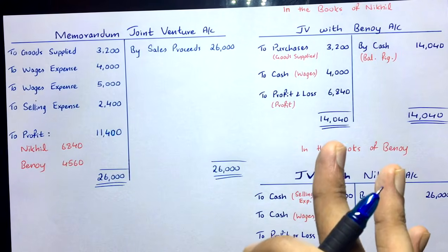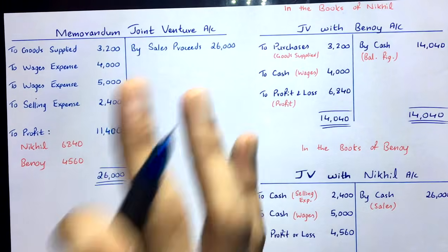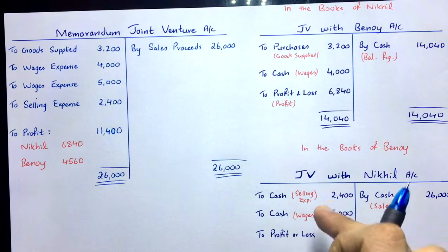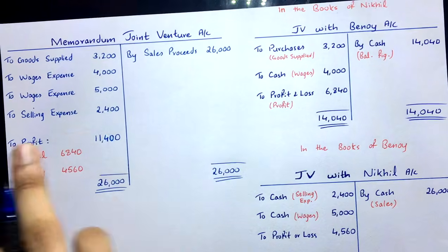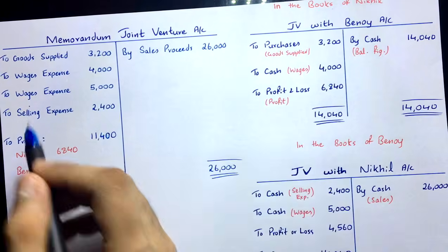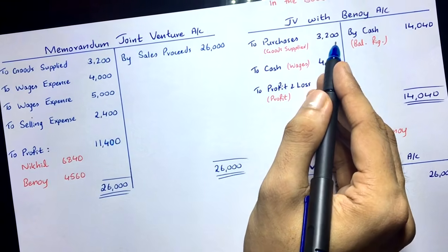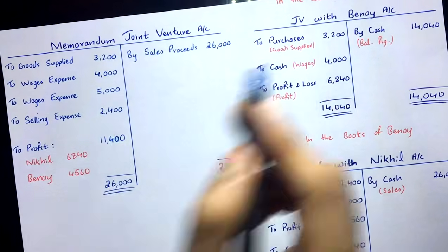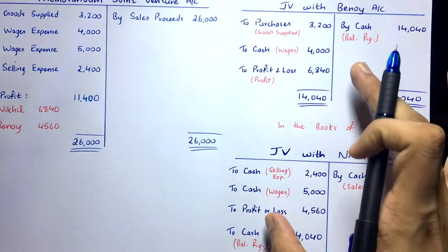But that's the thing I was telling you. The memorandum joint venture account doesn't follow debit or credit. It's just a dummy account. That's why it's just a carbon copy of these two accounts. Whatever is on the debit side, you will find on the debit side over here. See here, 4,000, 4,000, 3,200, 3,200. Goods supplied, wages. This account doesn't follow double entry. It's just a carbon copy of these two accounts combined.